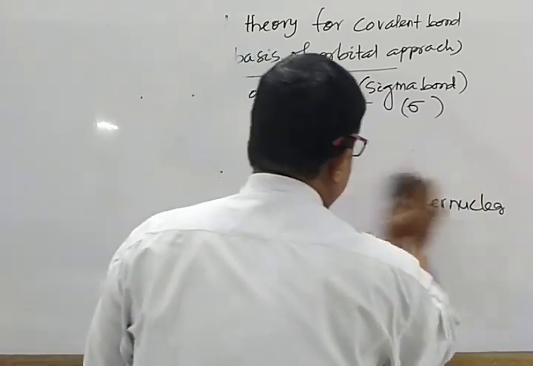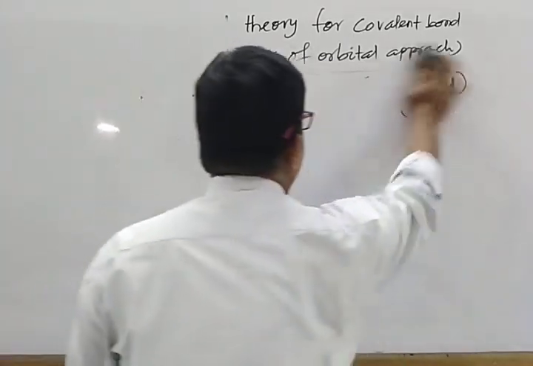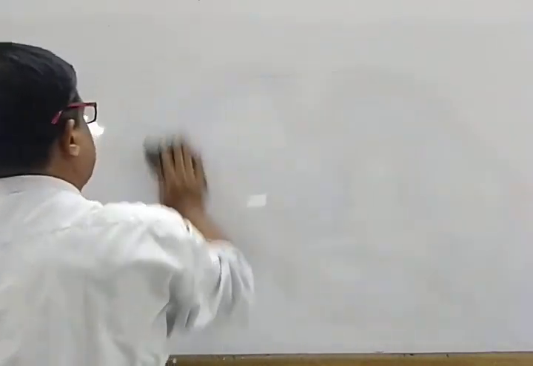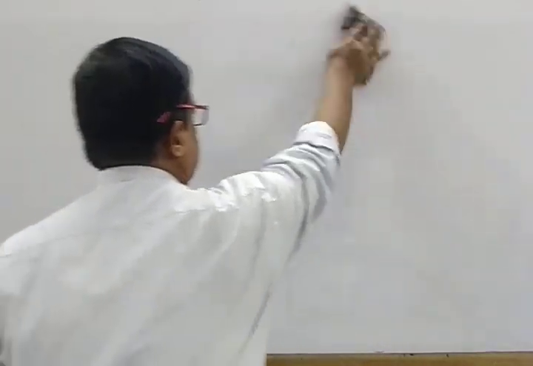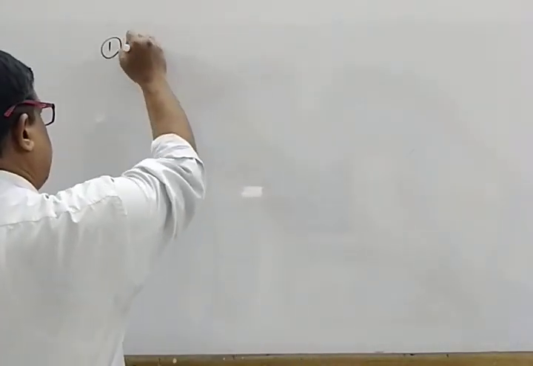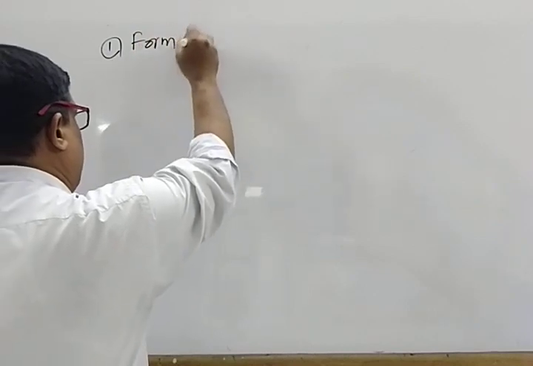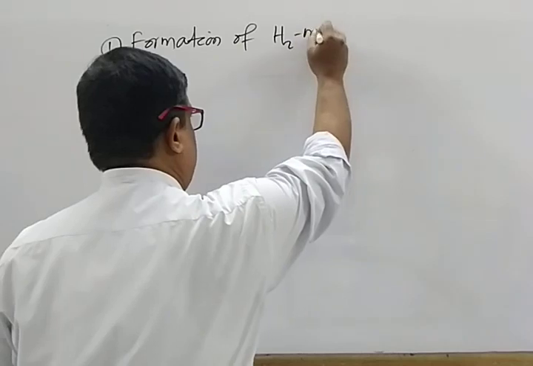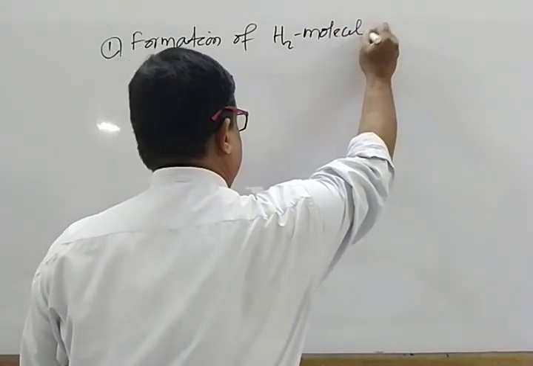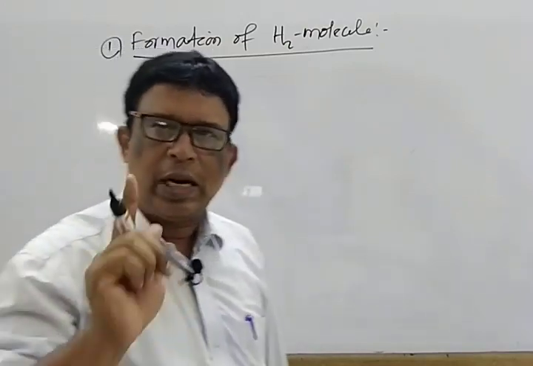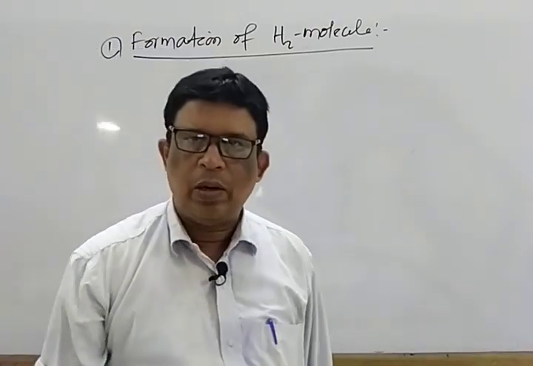What do we mean by axial overlapping, or what is a sigma bond and what is a pi bond? First we discuss the formation of a sigma bond. That means axial overlapping. Mark that. It is point one, that is formation of hydrogen molecule. Never write anything, only try to understand, then we write one by one.